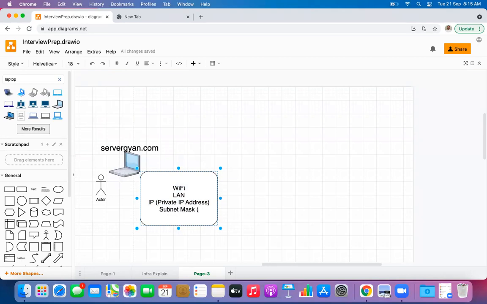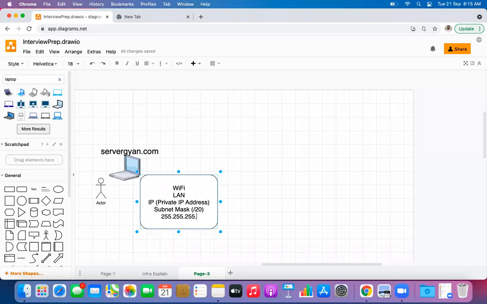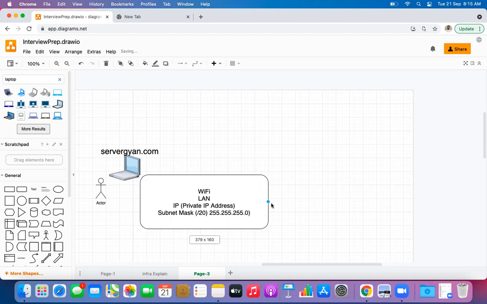It could be in the form of, let us say, /20, or it could be in the form of, let us say, 255.255.255.0, or maybe anything it could be, right? So this is going to be the format of our subnet mask. Either someone can write /20 or someone can write 255.255.255.0. So this sort of subnet mask will be there.